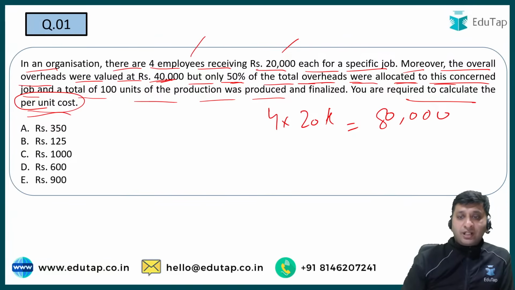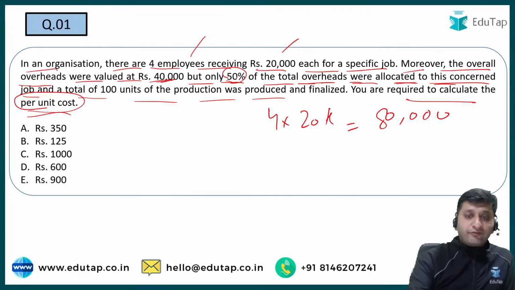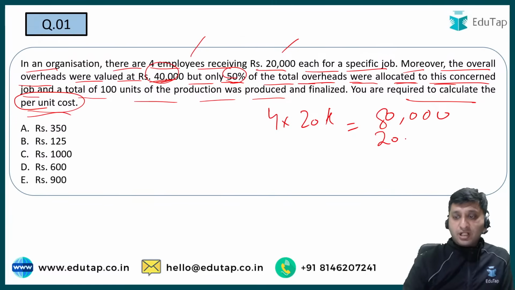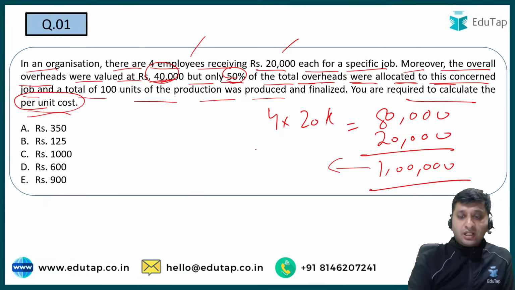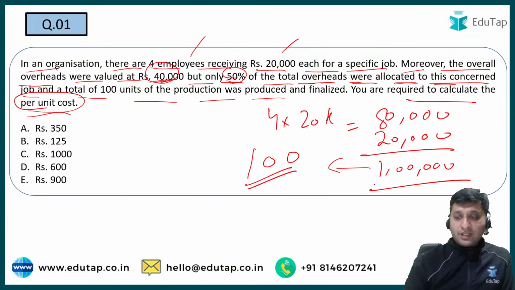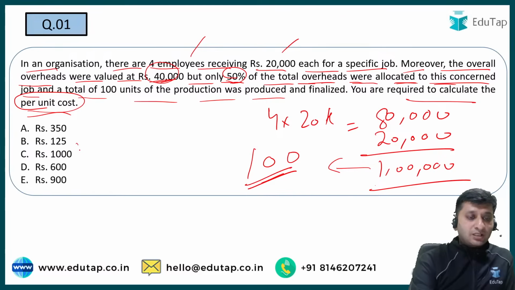I'm trying to find out the value cost per unit, उस जॉब में ओवरहेड्स का सिर्फ 50% कॉन्ट्रीब्यूट हो रहा है, तो 50% ऑफ 40,000 इज 20,000. Pretty simple. I add this up, this becomes 1 lakh. Right? So मैंने 1 लाख रुपया खर्च करके कितनी यूनिट्स बनाई? 100 यूनिट्स बनाई. So cost per unit would be 1 lakh divided by 100. It means my answer would be option number C.